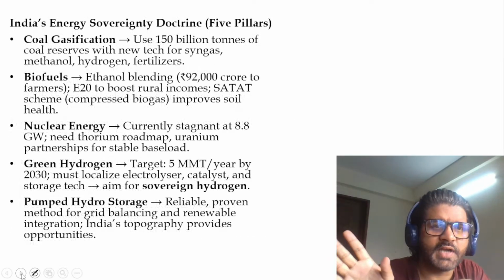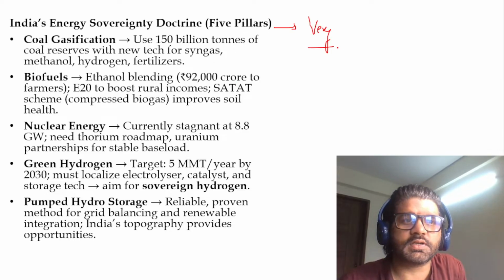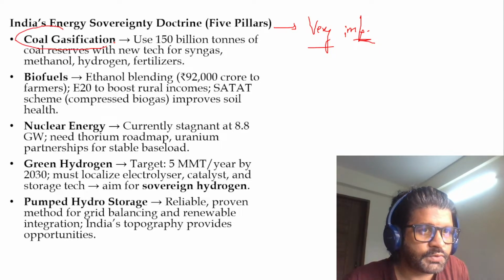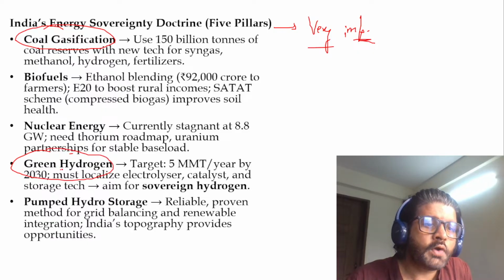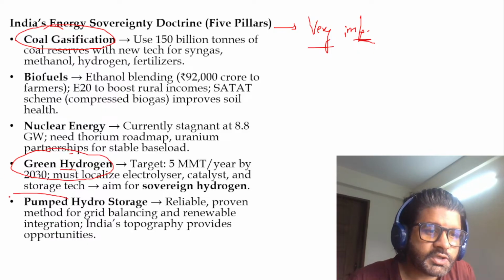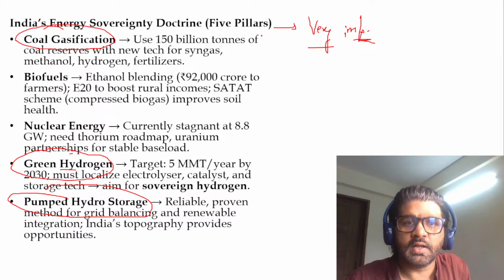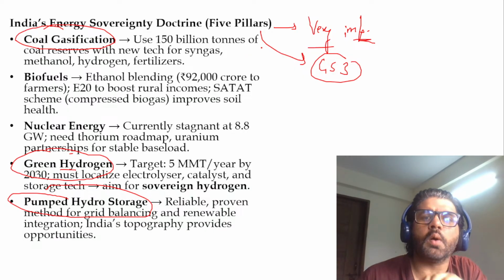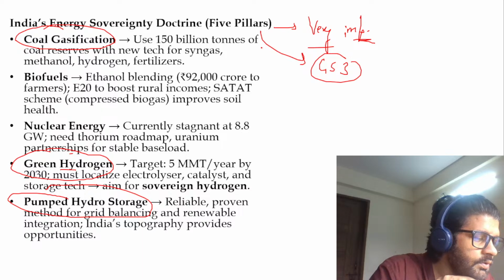Again, I hope you are understanding where we are going with this. Now, this is very important. This slide is the most important slide of this editorial. There are some terms we have to understand. What is the basic meaning? What is green hydrogen? How is it different from blue hydrogen? What is pumped hydro storage? What is India's energy sovereignty doctrine? You have to use this in GS3, on energy, and also in environment, for how we will tackle all the uncertainties when it comes to energy.